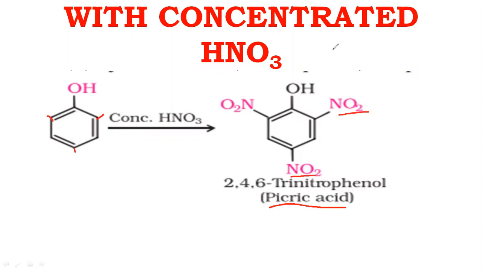So concluding the video, we can say dilute nitric acid, on reaction with phenol, gives monosubstituted product, and when phenols react with concentrated nitric acid, it gives tri-substituted phenol. This is also called picric acid.